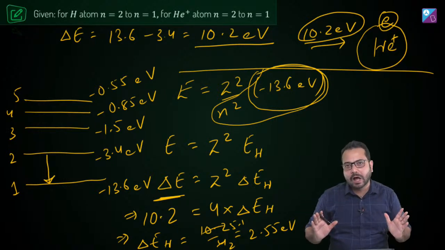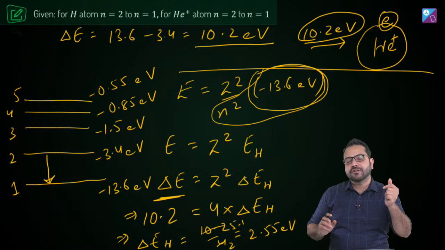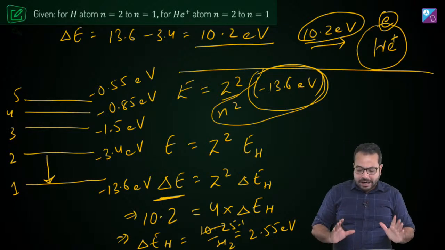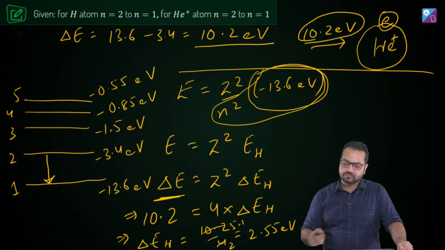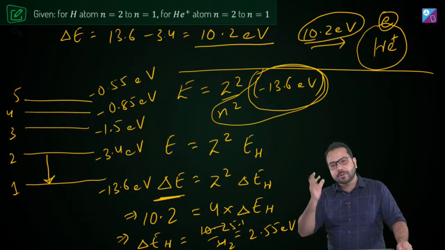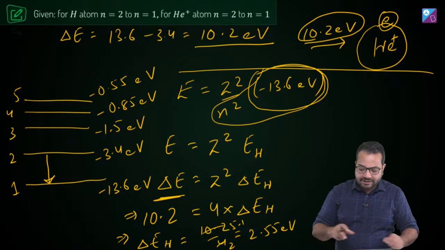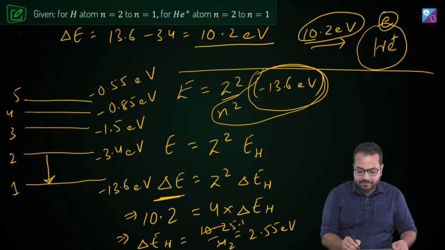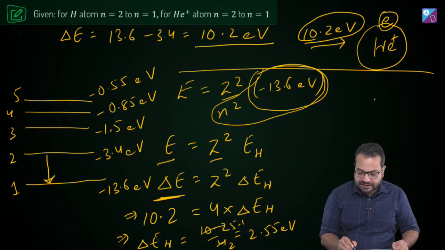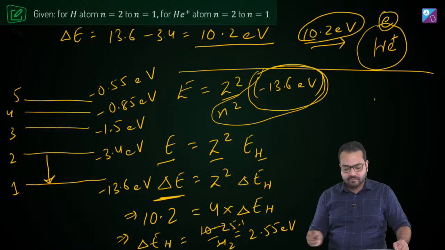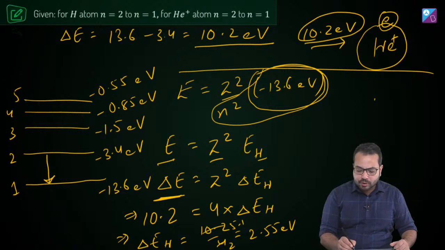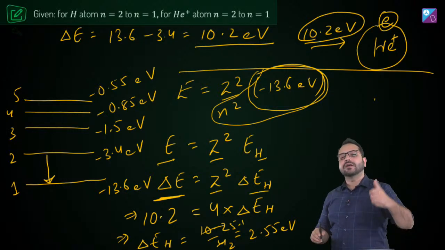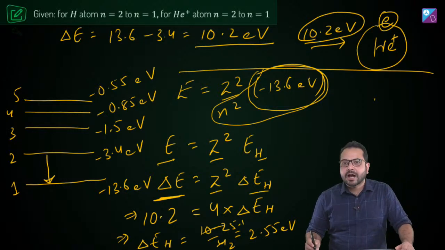Now the magic is going to happen. We are going to find out the transition, but I want to understand from you whether you have understood this concept very well. So I'm going to repeat myself. The energy of any atom can be given by Z square into the energy of the hydrogen atom. So the energy of transition for any atom should be equal to Z square into the change in energy for the hydrogen atom.